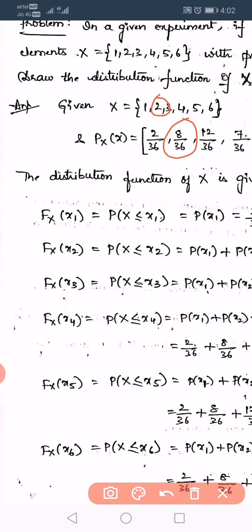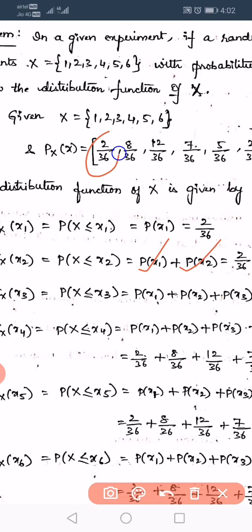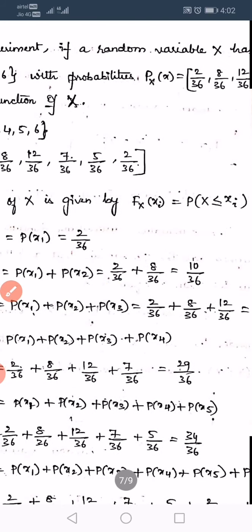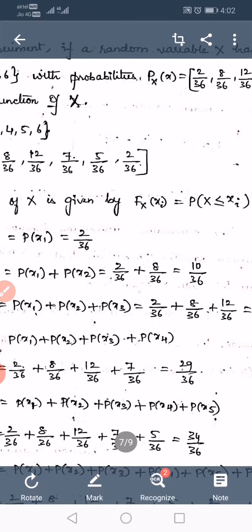So the distribution function Fx of x2 equals probability of X less than or equal to x2. Less than or equal to x2 means it contains x1 and x2. x1 is 2 by 36, x2 is 8 by 36. 2 by 36 plus 8 by 36 is 10 by 36. That means in the next step we are adding one more value to increase its value. So that's why we call it cumulative. What is meant by cumulative? We add the values to increase its value.